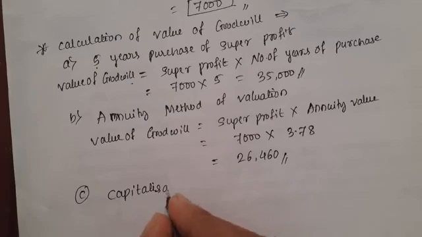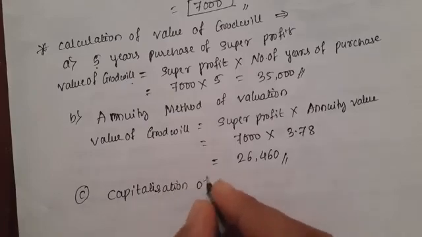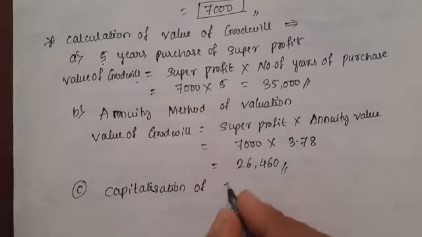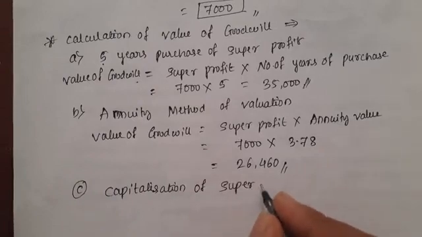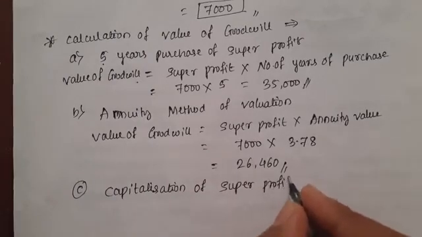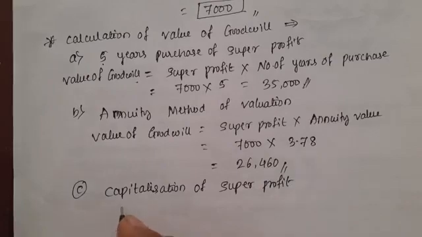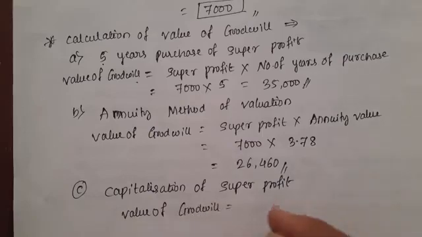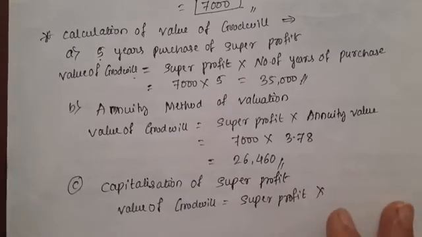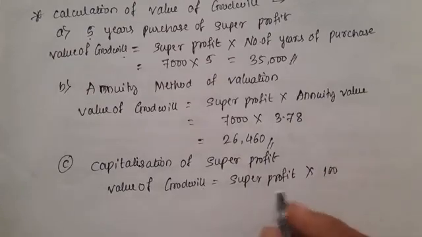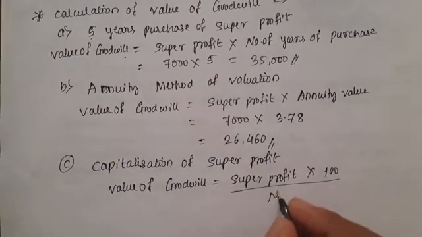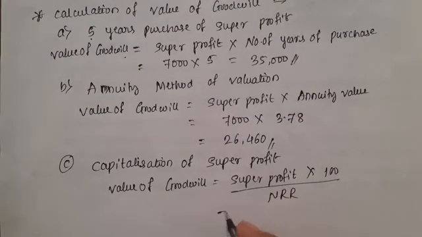Value of goodwill equals super profit into 100 divided by normal rate of return.